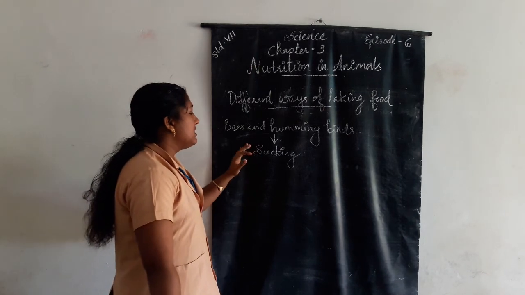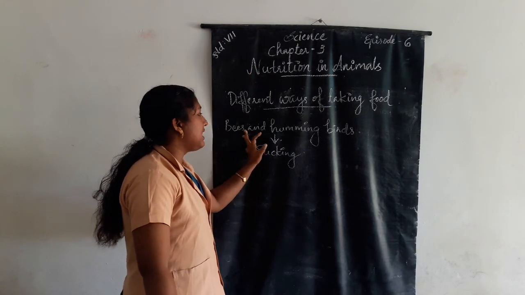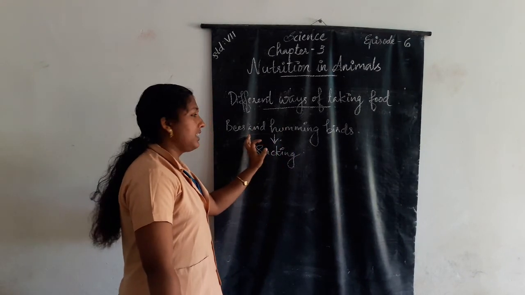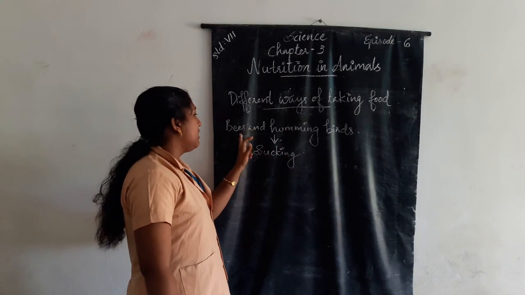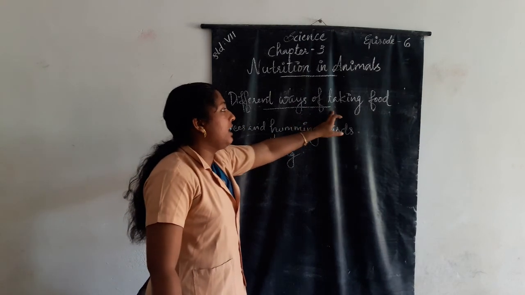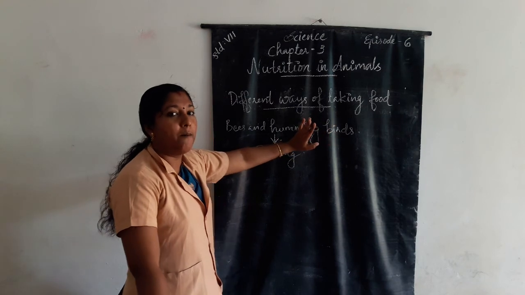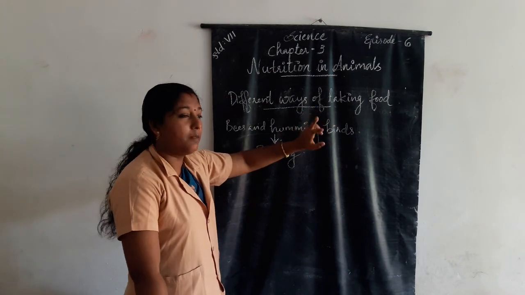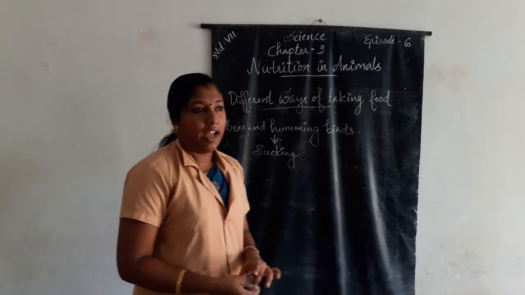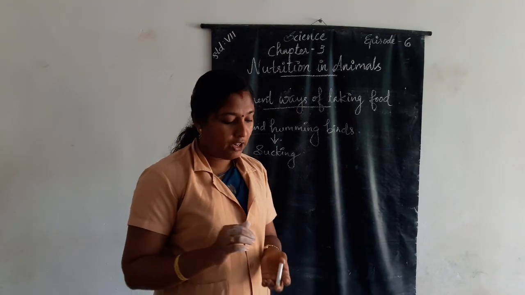This nectar is sucked by the bees and hummingbirds from plants. In this way, the bees and hummingbirds take food.